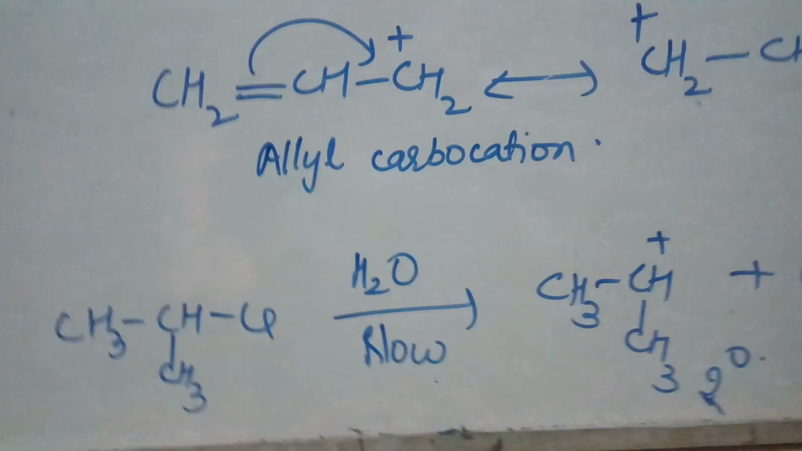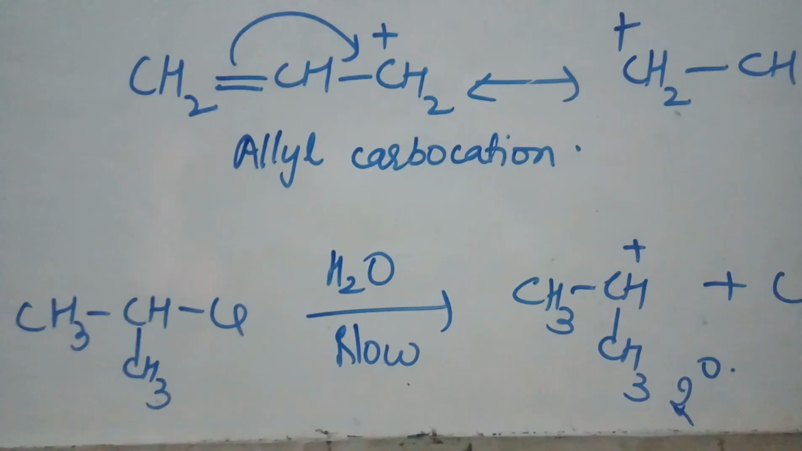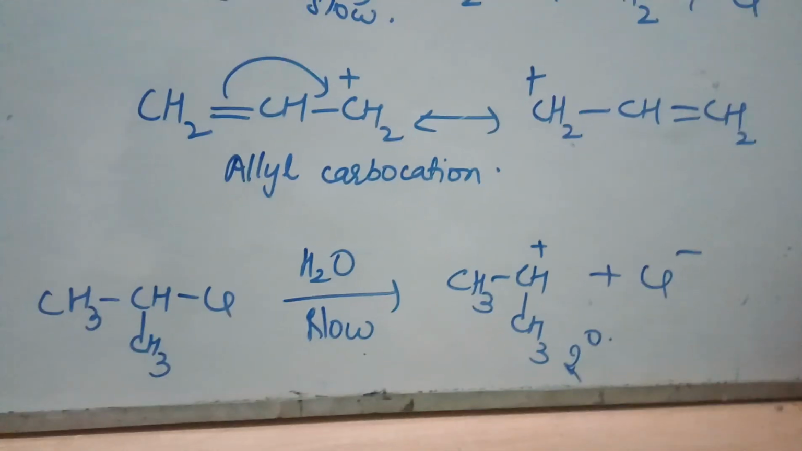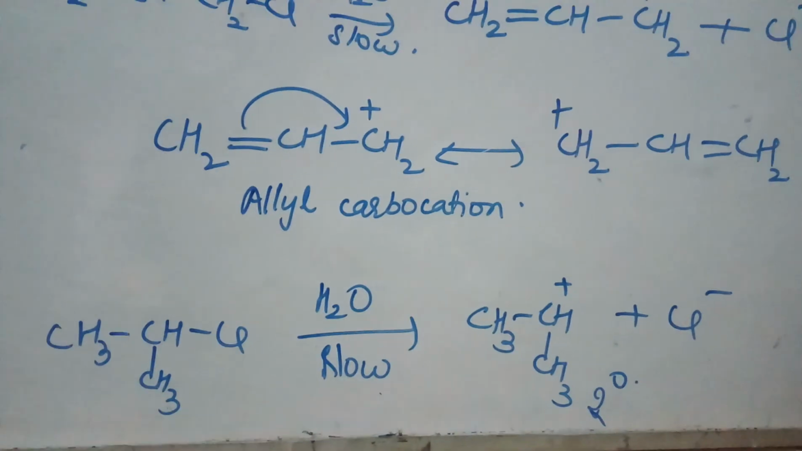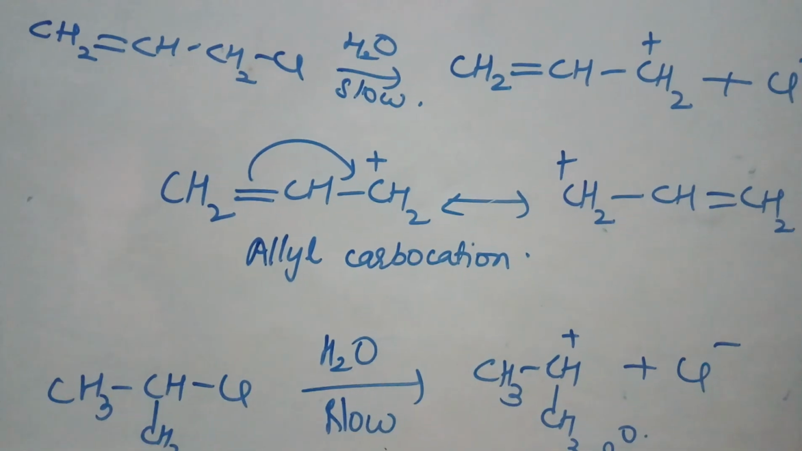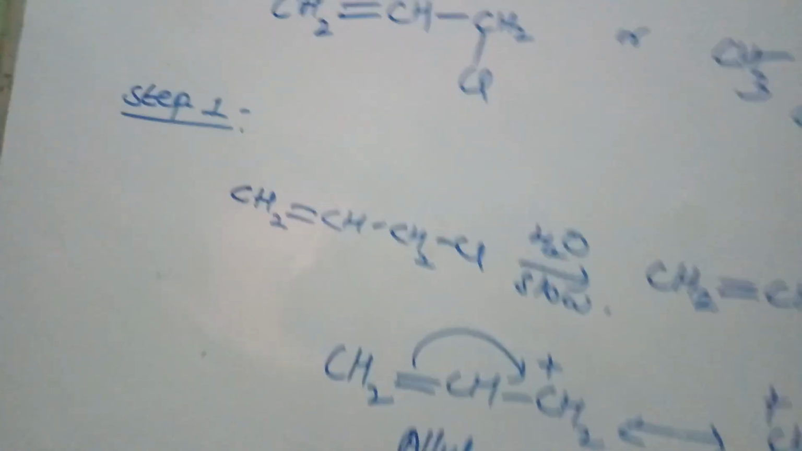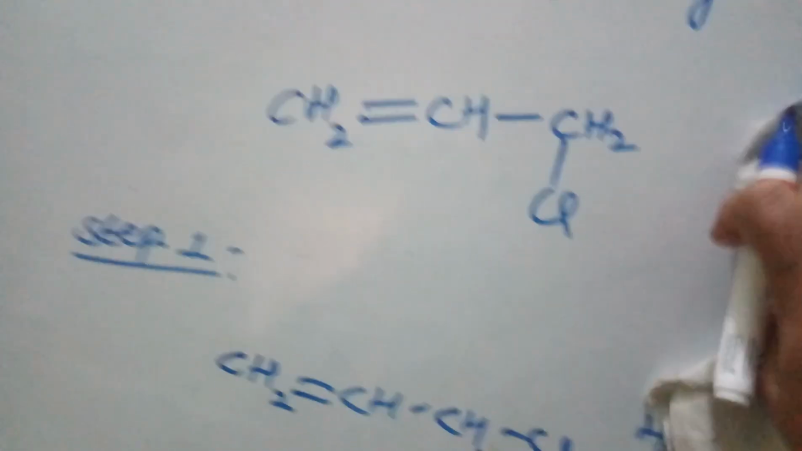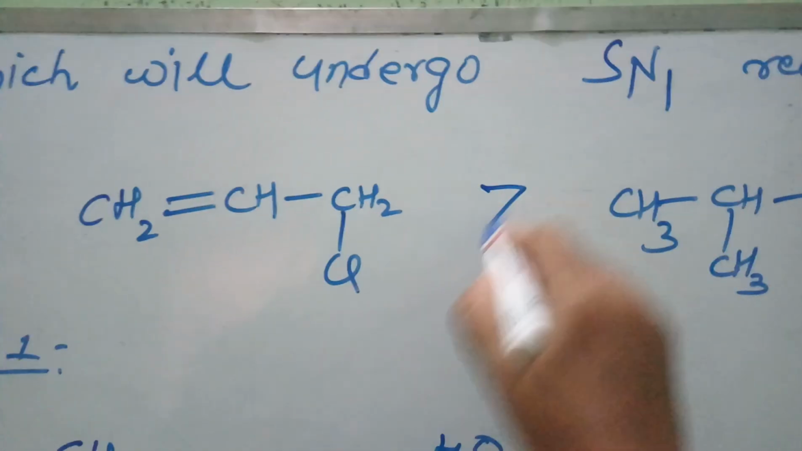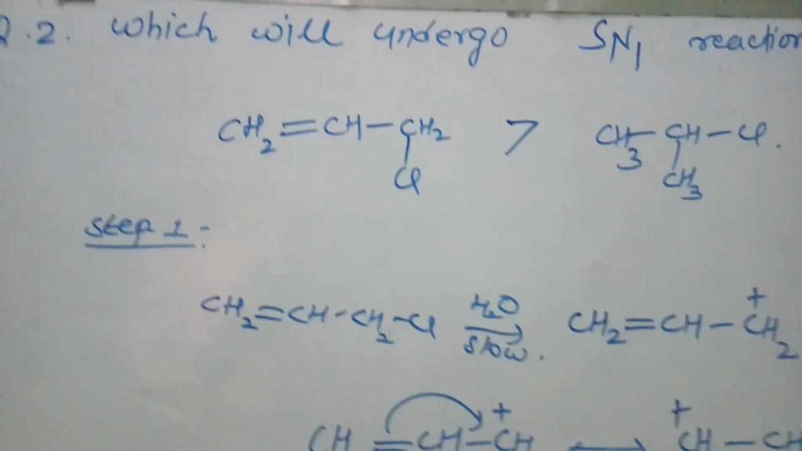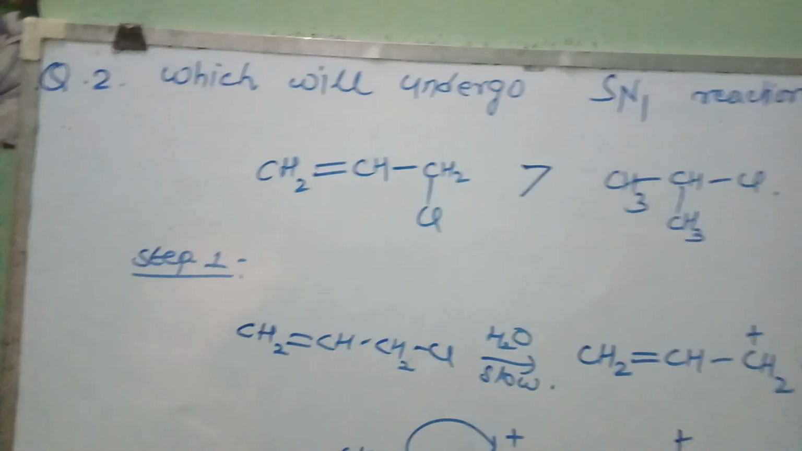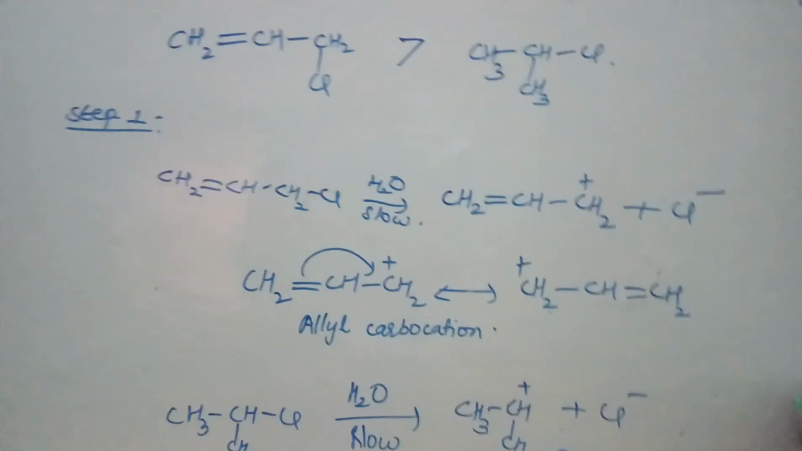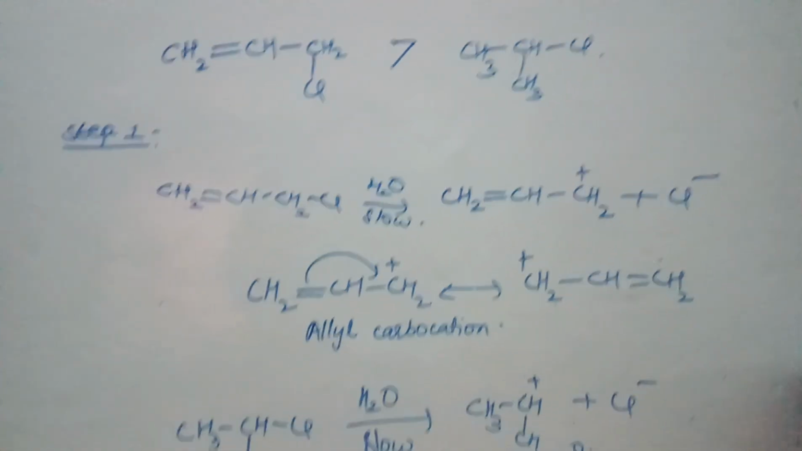In the second case, in isopropyl chloride, a secondary carbocation will form. The stability of allyl carbocation is more than that of secondary carbocation. Hence the first will undergo SN1 reaction faster. So you can say, which one will undergo SN1 reaction faster? Allyl chloride will undergo SN1 reaction faster, because it is forming a more stable carbocation, that is allyl carbocation, due to which the reactivity will be more.